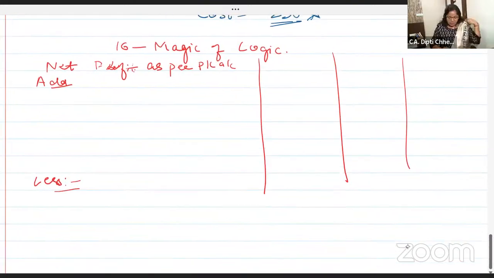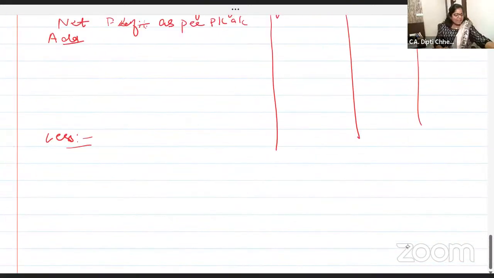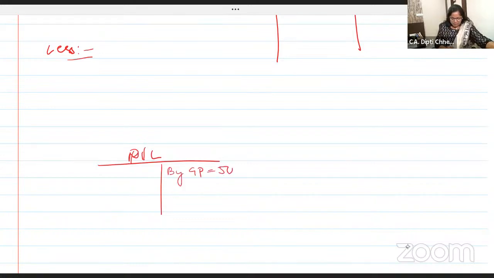So now, after net profit, add and less, let us take up your net profit. Say the P&L account, just a simple figure. We are into core concepts, so let us make it very simple. Say your GP is 50 rupees. Your expenses debited in the P&L account, all the expenses included, is 40 rupees.